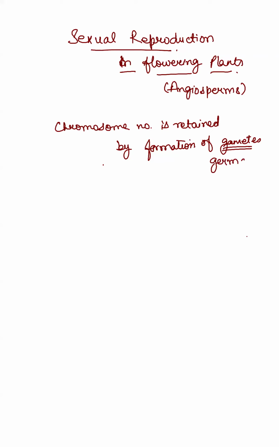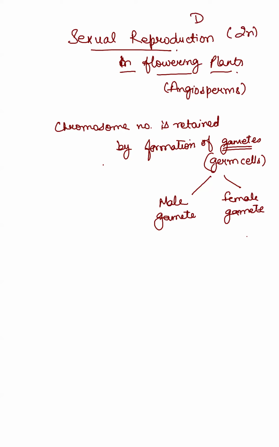So basically there are two germ cells, the male gamete and the female gamete. Male gametes and female gametes, as we have studied for all animals, are haploid, while the organisms are diploid. Diploid means two times the number of chromosomes. So chromosomes are paired. However many chromosomes there are, they will always be present in pair form. What does a pair mean? One we have taken from our father, the other from our mother.